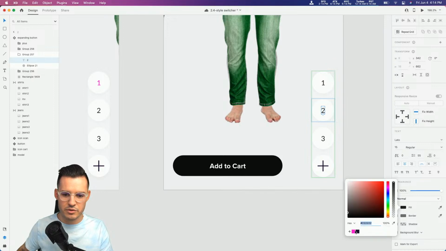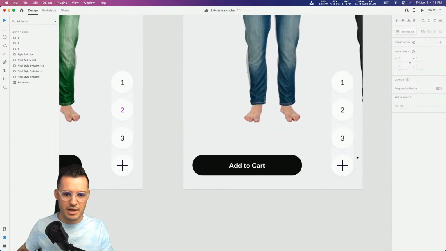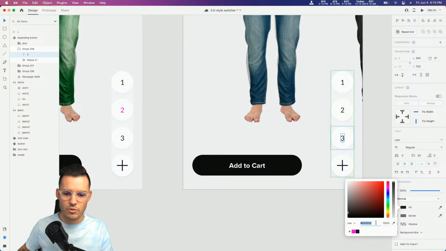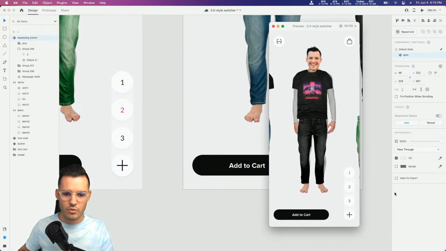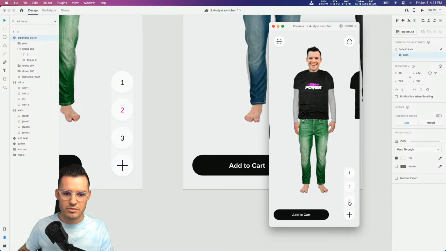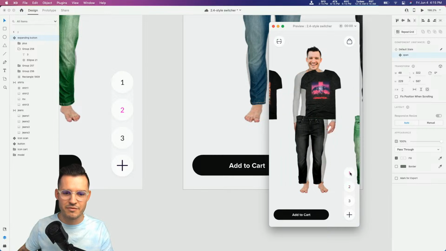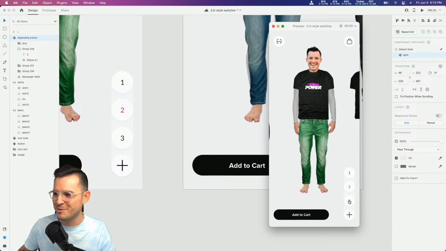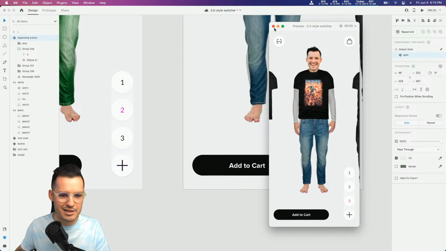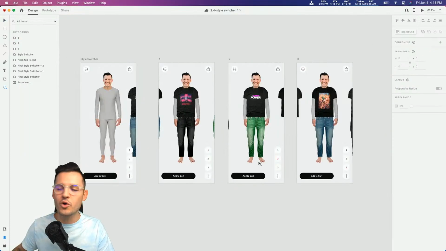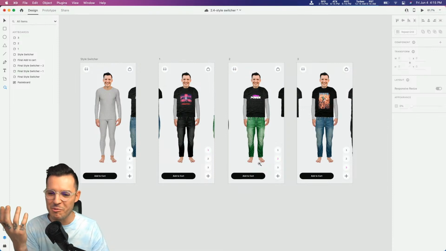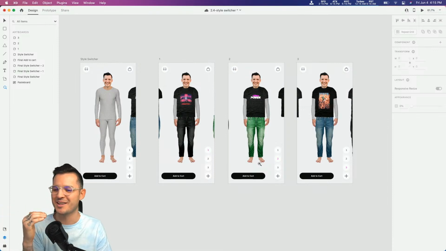We'll do that for number 2. And then we'll do the same thing for number 3, just so you can see which one is active. Okay. So with that selected, look, we're going to go back 1, 2, and then 3. We get a little active state down here, and we get some fun switching of our outfits. This reminds me of like the movie Clueless from the 1990s, if you've ever seen it, with Alicia Silverstone. Okay. Pretty cool.